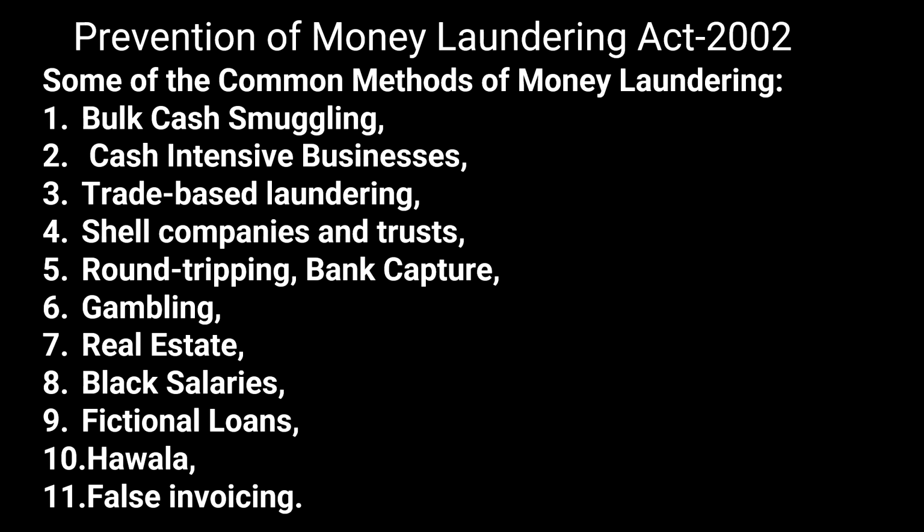I will tell you one by one what these things are. Trade based laundering, shell companies and trusts, this is most famous, and round tripping, bank capture. For round tripping, the best example is the Saradha case. And gambling, real estate, black salaries, fictional loans, hawala, this also I will explain, and false invoicing.